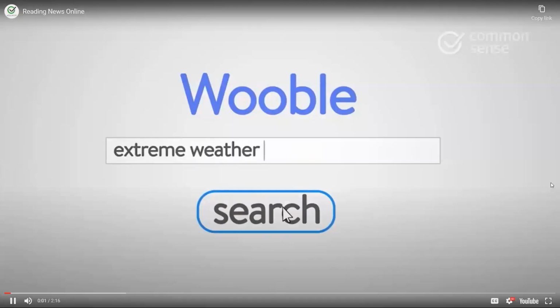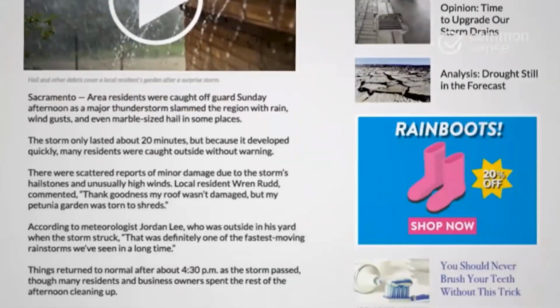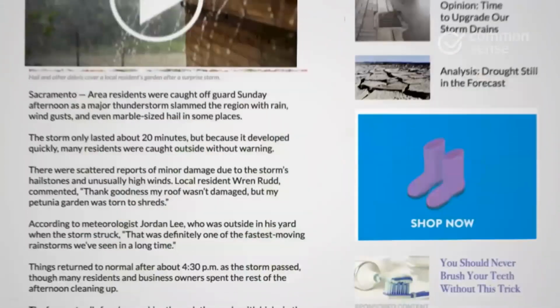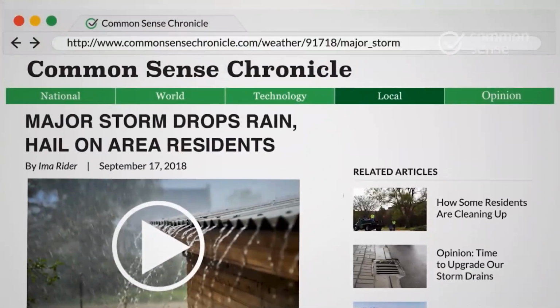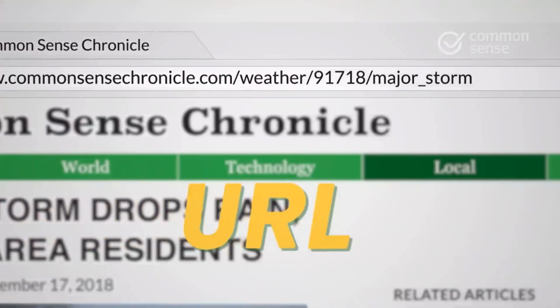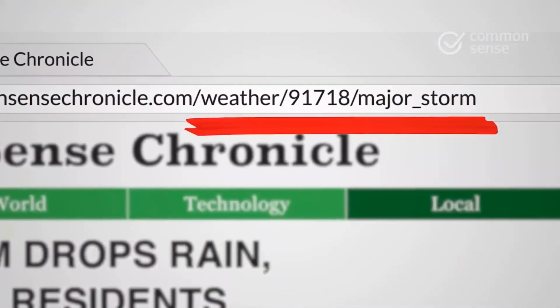Knowing what's going on in the world is awesome, but reading the news online can be tricky. What you see can be distracting, confusing, or even completely false. So if you're reading a news article online, it's important to know your way around. The URL is a one-of-a-kind address for every web page. Always double-check to make sure you're actually on the page you're looking for.